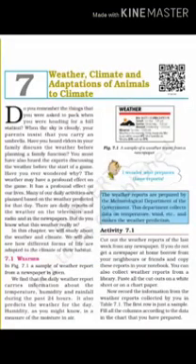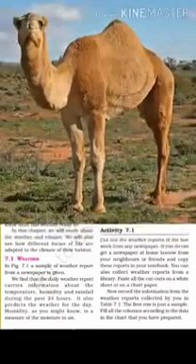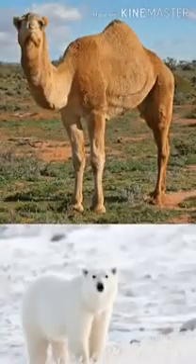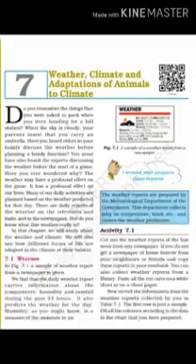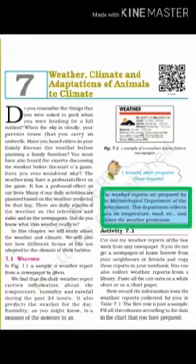So in this chapter, we will study about weather and climate, and we will also see how different forms of life get adapted to the climate of their habitat. Like animals which are residing in deserts are different from the animals which live in polar regions. So how do they adapt? This all is what we are going to learn in this chapter. Weather reports are prepared by Meteorological Department of Government. The department collects data on temperature, wind, etc. and makes a prediction how the weather is going to be the next day.